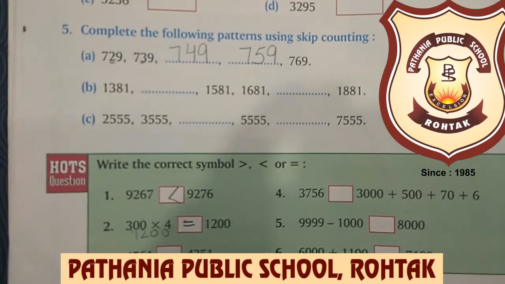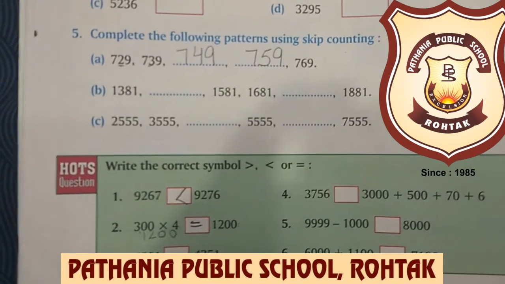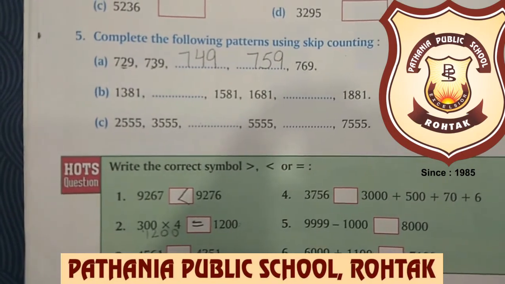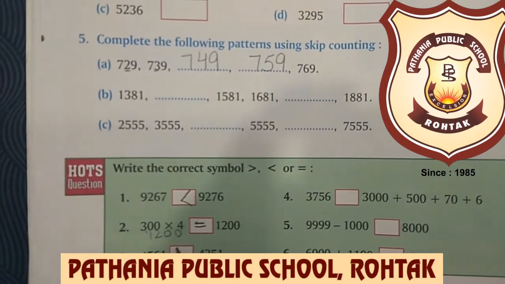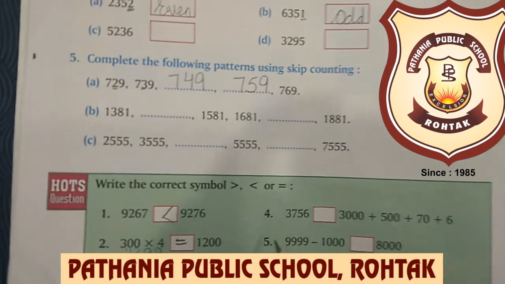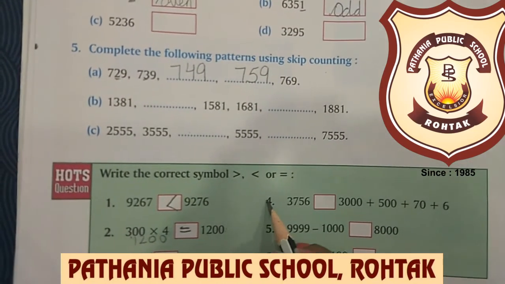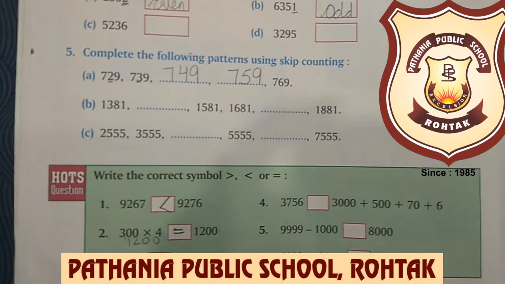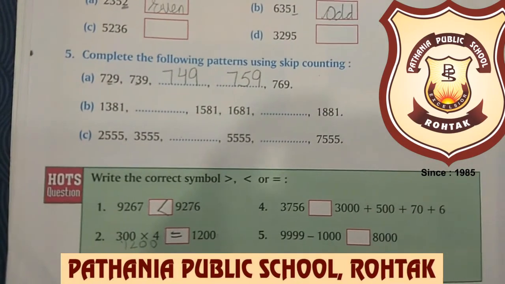Now 4561 and 4351. 4561 is bigger, so we will put the sign. Now beta, in the same manner, 4th, 5th and 6th question you will do on your own.